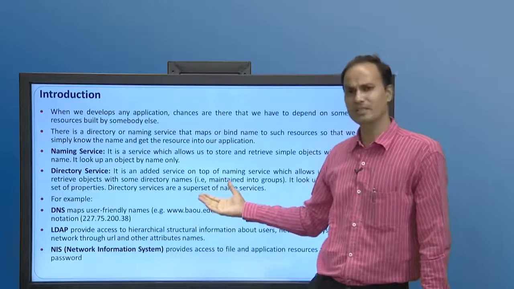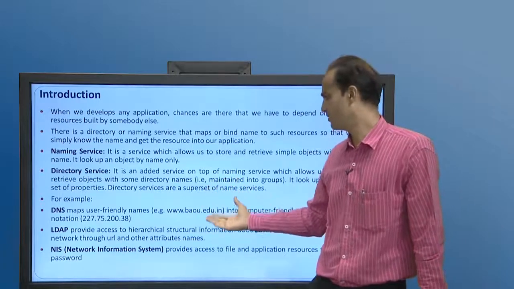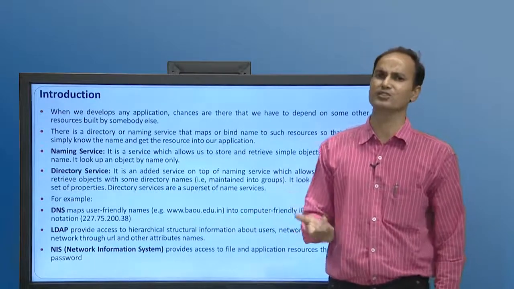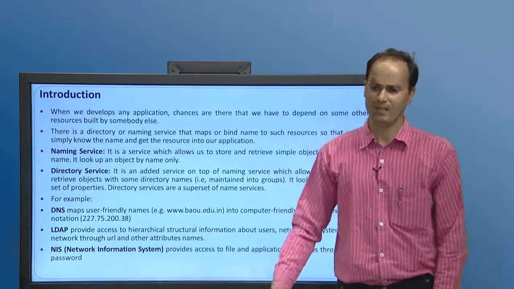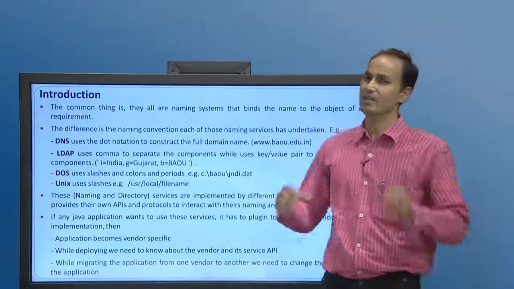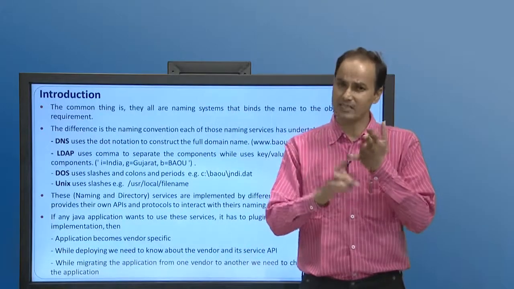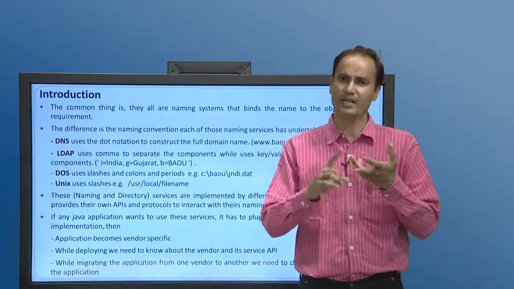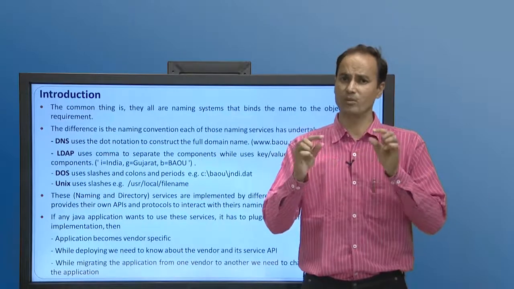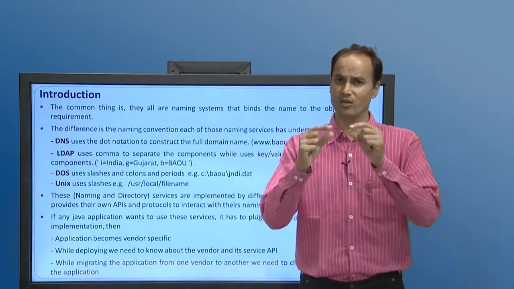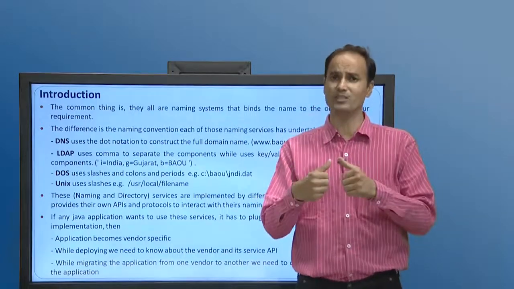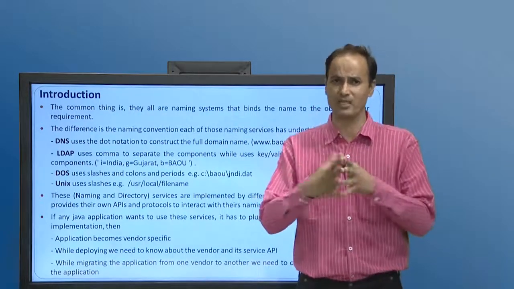At the same time, the Network Information System provides access to files or application resources through an ID and password. So, after discussing DNS, LDAP and the Network Information System, what is common? The common thing is the naming service. They all have a common naming service to a particular object. So, using the naming service, we can access the required objects.